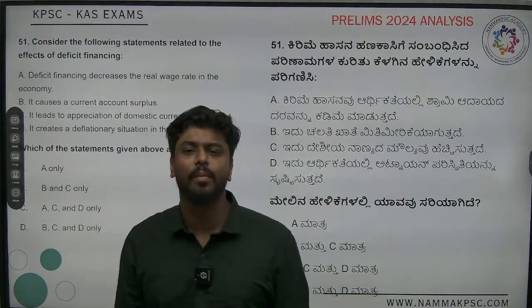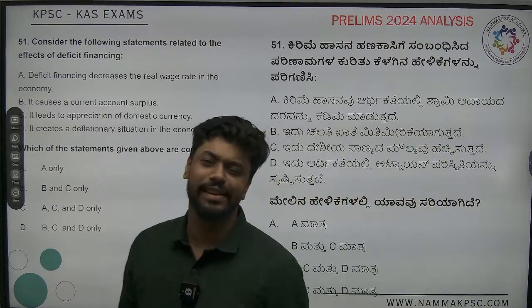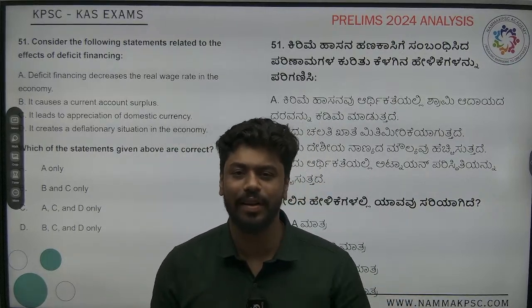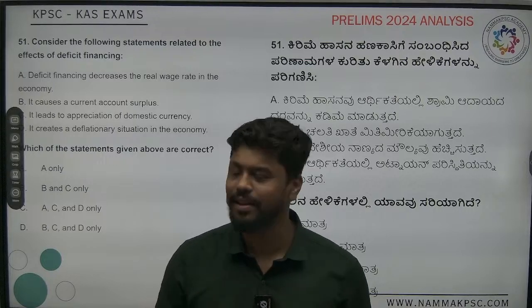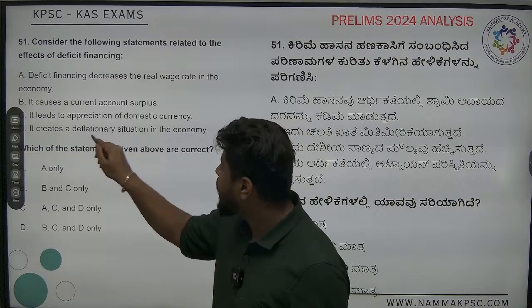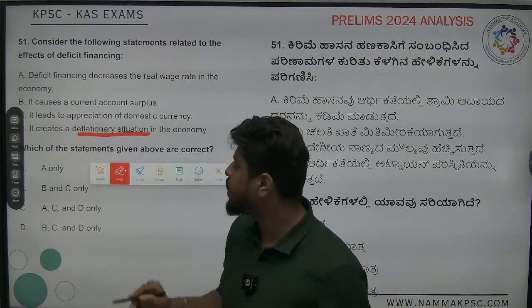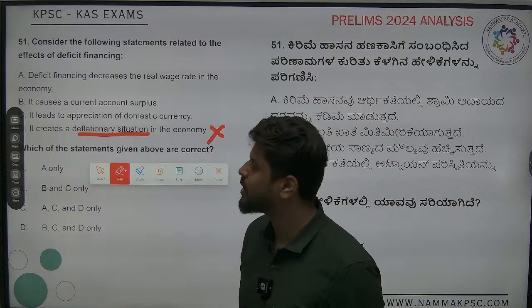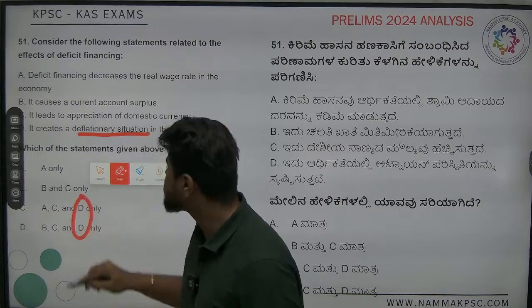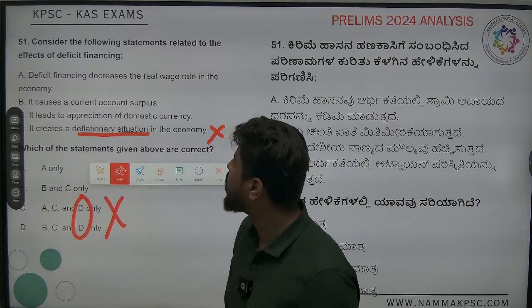Next one, we are talking about deficit financing. I've already told you what deficit financing is. Just that you are getting 100 rupees, you are spending 105 rupees. 5 rupees is the deficit financing. Whenever you are spending more, does it create an inflationary situation or a deflationary situation? It does not create a deflationary situation. So it is inflationary in nature. So in this case, D is definitely not there, right? So it has to be between this or this.